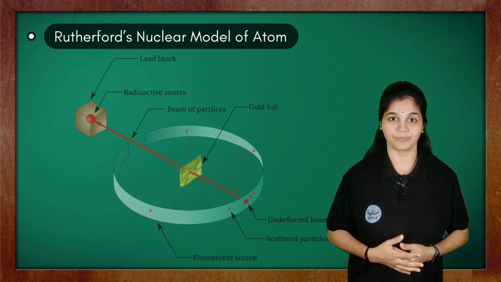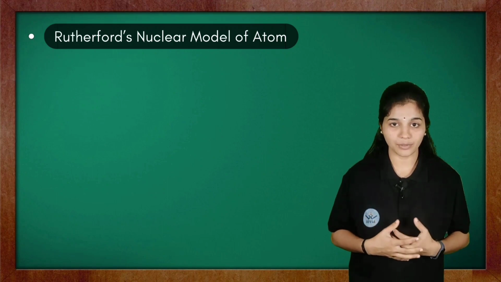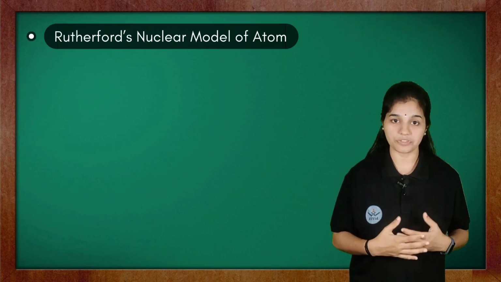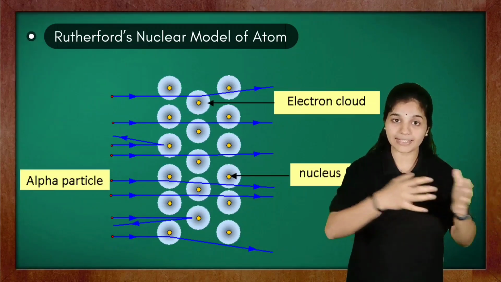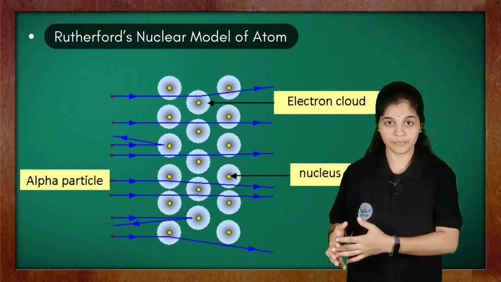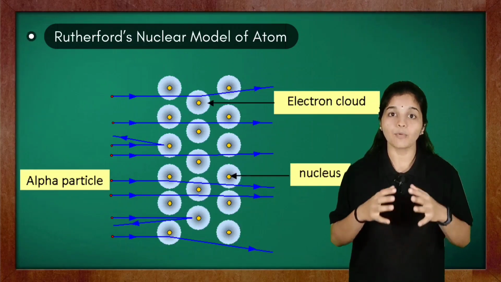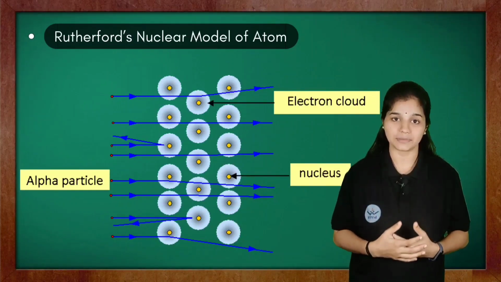degree. So what can be concluded from these experimental observations is that since most of the alpha particles directly passed through the gold foil, we can tell that most of the space inside an atom is empty.